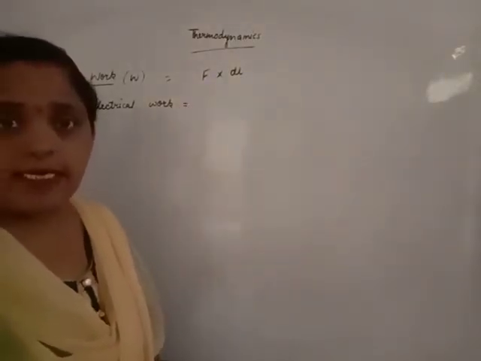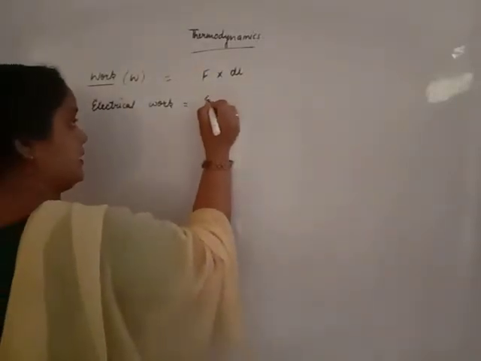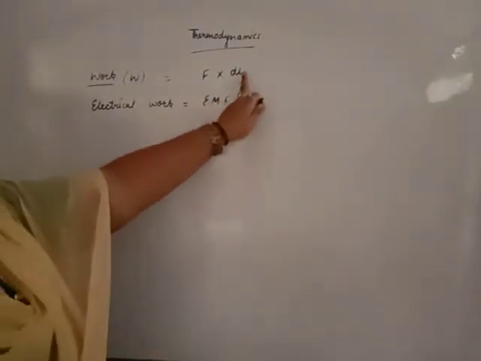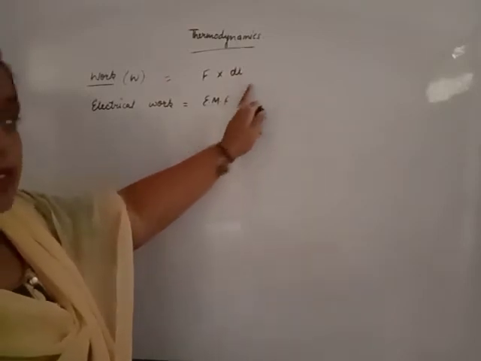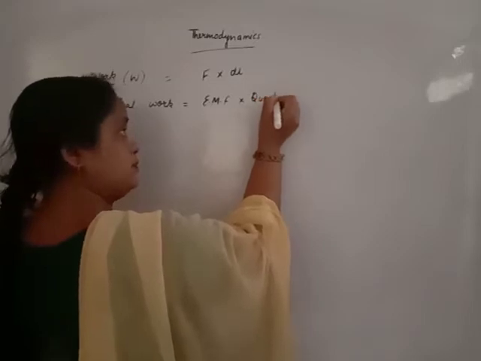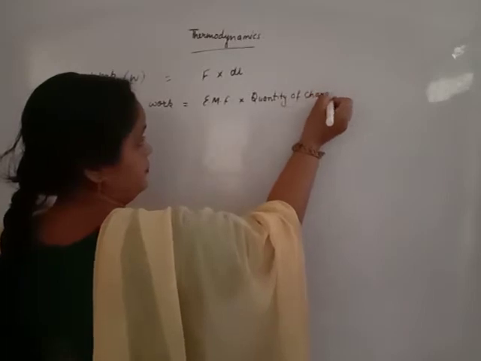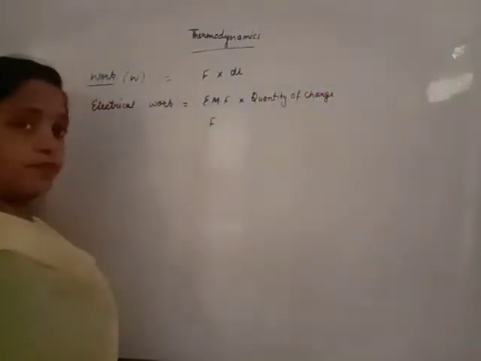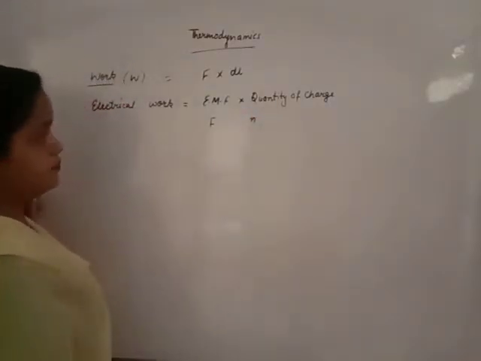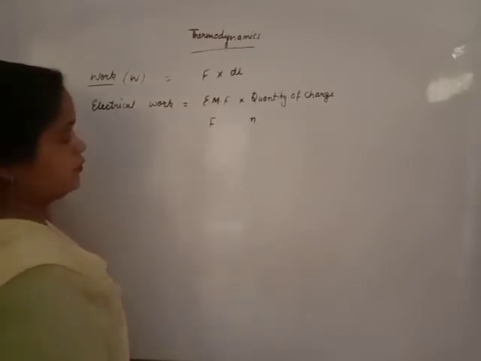Electrical work: the generalized force, that is the electromotive force, is applied in electrical work done. Generalized force is electromotive force, and generalized displacement is the quantity of charge. This force is represented by F. Quantity of charge is represented by n. n is the number of moles of electrons, that is the quantity of charge.